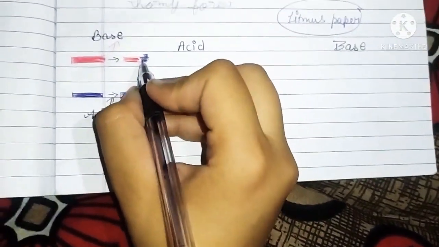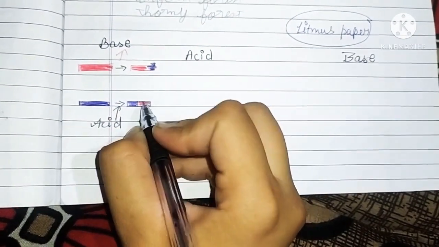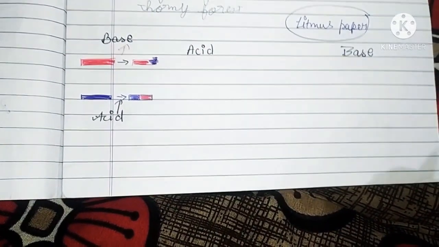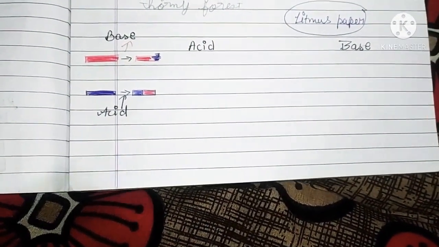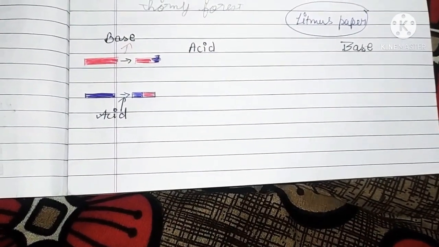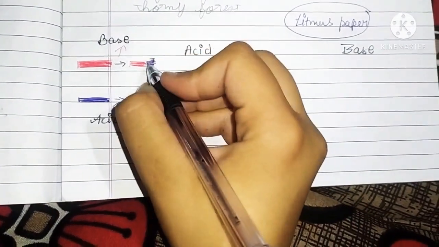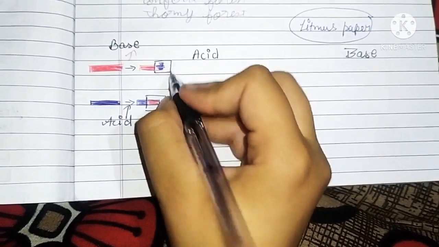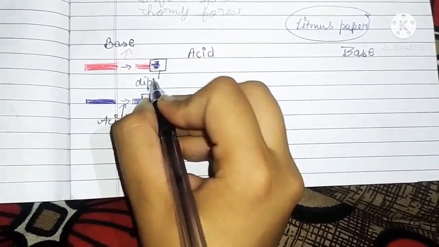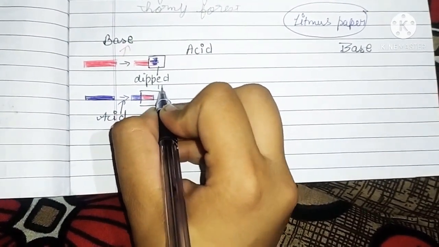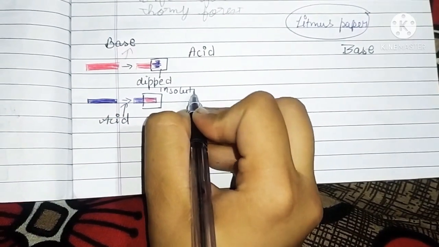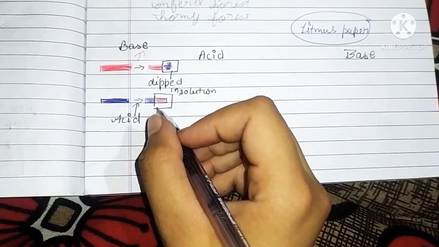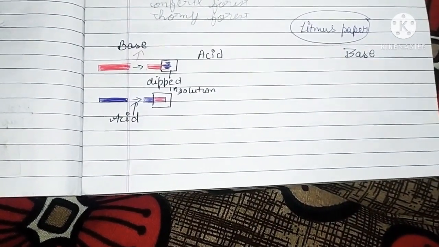Here I am showing only this part changing in color because we are going to dip it in the solution. We are not able to dip the whole thing in the solution with our hand, so only this part has been dipped in the solution. That's why only this part shows the color change. If you dip the whole, then the whole litmus paper will change in color.